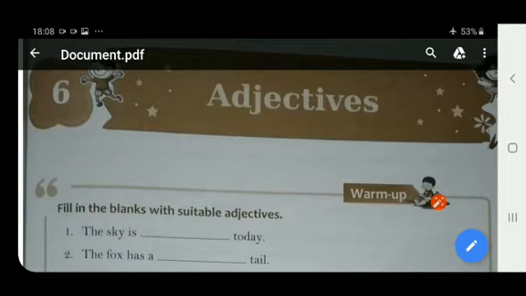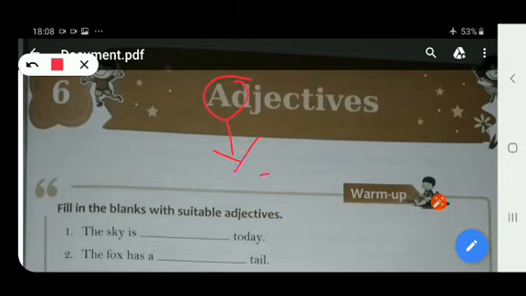What are adjectives? Do you remember? Yes, adjectives are the describing words. Adjectives add more information about a noun or a pronoun, or in simple language we can say they are the describing words, or they add information to a noun or a pronoun, right?